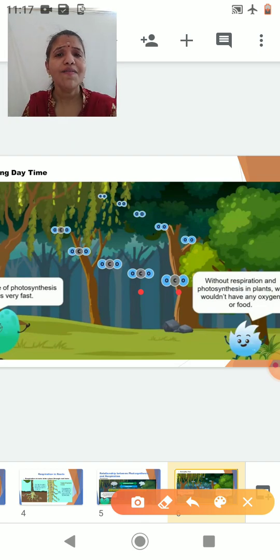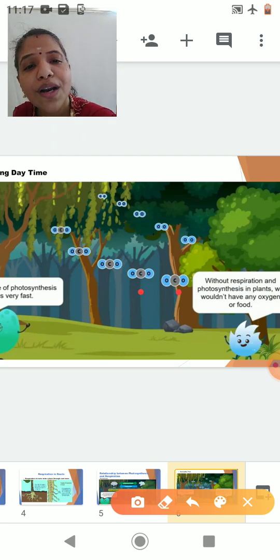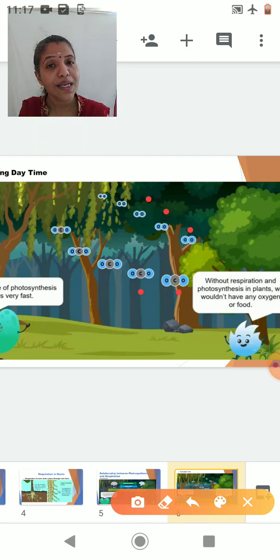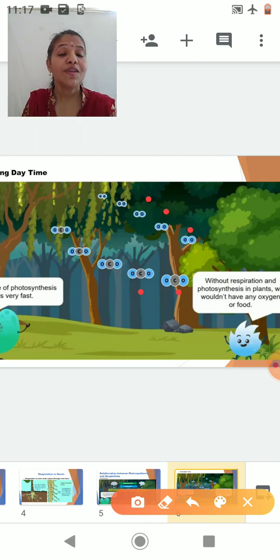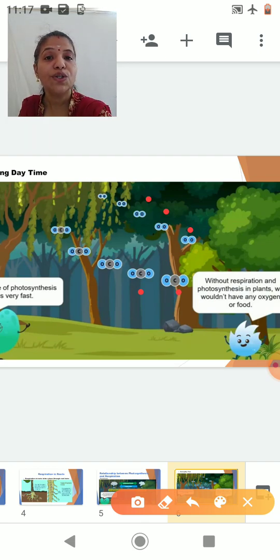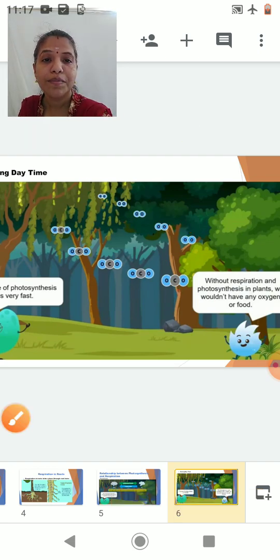You can see the plant is actively engaged in the process of photosynthesis, so it is going to liberate that much oxygen. It is producing so much oxygen that the amount of oxygen in the plant is in excess, and the plant does not require it. So the plant releases it into the surrounding environment. That's why during the daytime we see that plants are liberating oxygen outside, because the rate of photosynthesis is higher. I hope you have understood what happens during the daytime.